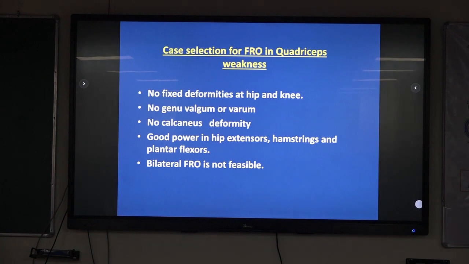So coming to case selection, crouch gait and quadriceps weakness in paralytic conditions are very diverse indications. There should be no fixed deformity at the hip, no genu valgum or varum, no calcaneus deformity. A good-power calcaneus deformity will lead to the foot tending to descend down, requiring more and more equinus, so it will be difficult to stabilize. Good power in hip extensors, hamstrings and plantar flexors can be there. Bilateral FRO is not feasible because you cannot work on equinus in both limbs.